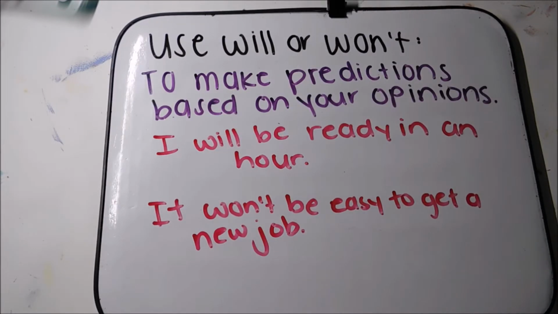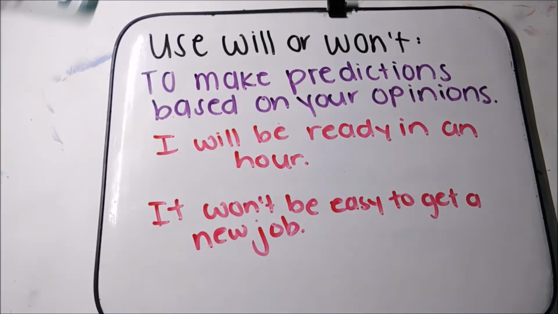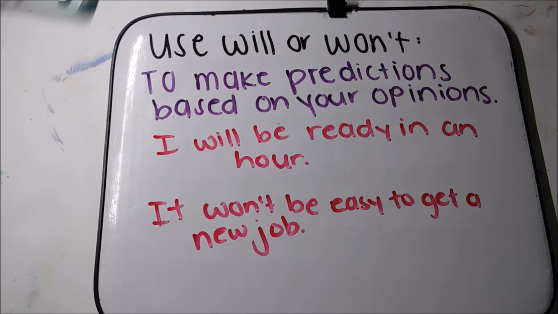We also use will and won't to make predictions based on our opinions. If you remember, we used be going to make predictions based on evidence. This is different. These predictions are based on our opinions. For example, I will be ready in an hour. I predict that in 1 hour, I will be ready. Okay, that's my opinion. Maybe it will take longer, but I think it will take 1 hour.